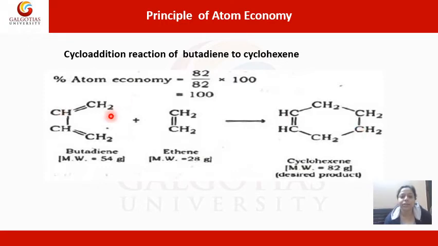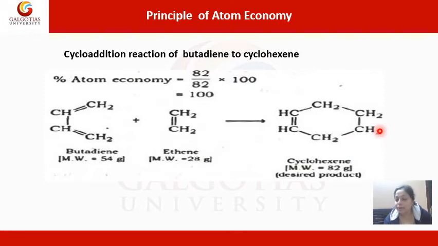Now let's come to hydrogen. You have 2 plus 2, 4, 5, 6, 7, 8, 9, 10. So there are 10 hydrogen atoms on the reactant side. Let's count the number of hydrogen atoms on the product side. So it's 1, 2, 3, 4, 5, 6, 7, 8, 9, 10.